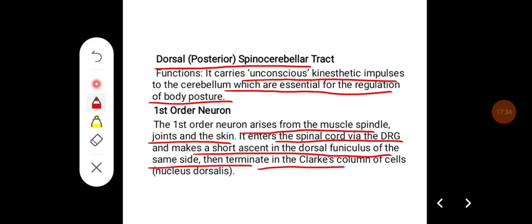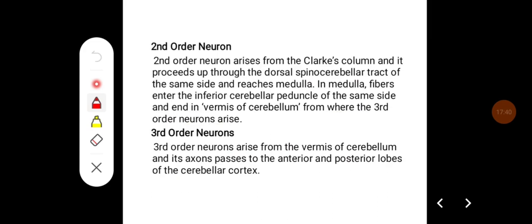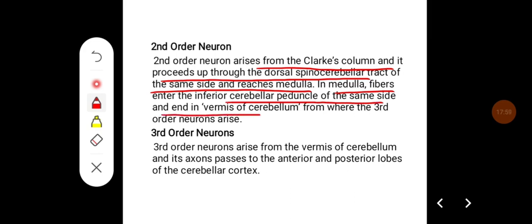then terminates in the Clark's column of cells, which is nucleus dorsalis. The second order neuron arises from the Clark's column, and it proceeds up through the dorsal spinocerebellar tract of the same side and reaches the medulla. In the medulla, fibers enter the inferior peduncle of the same side and end in the vermis of the cerebellum, from where the third order neuron arises.